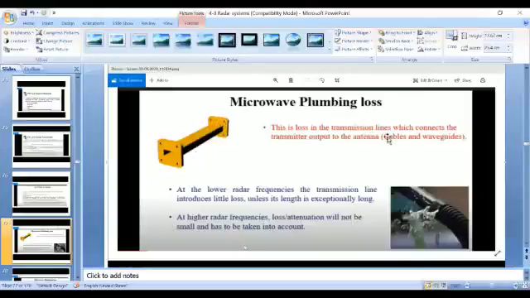For that purpose, we are using some cables and waveguides. Whenever we connect these microwave transmission lines, waveguides or cables from a transmitter to the transmitting antenna, if there are any plumbing problems, that means any connection problems, some leakage of energy, leakage of power happens. That is one of the losses called microwave plumbing loss.